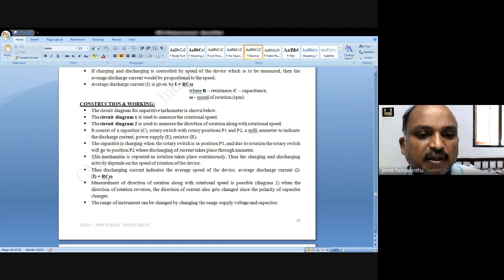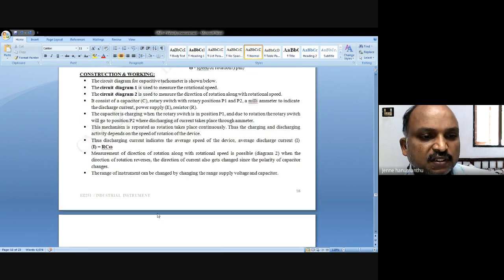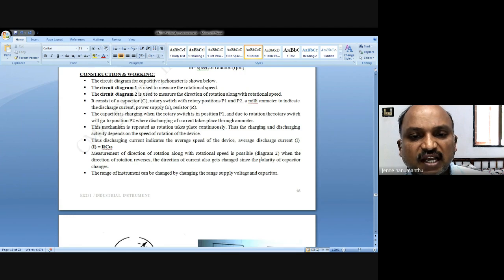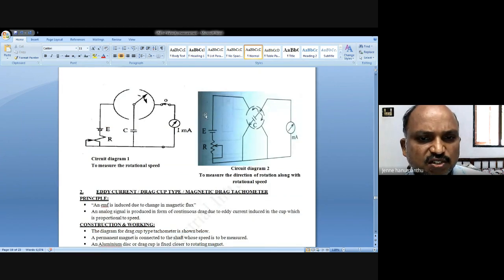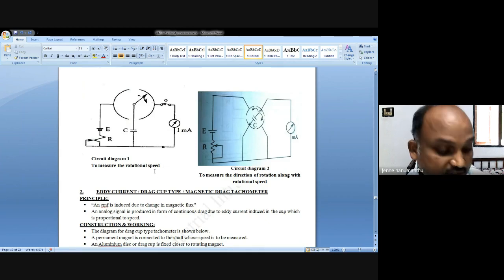C is the capacitor value, and R is the resistance to be selected. Measurement of direction of rotation along with speed is possible in diagram 2. When the direction of rotation reverses, the direction of current also changes since the polarity of the capacitor changes. The range of the instrument can be changed by changing the supply voltage and capacitance. With this structure, we can measure the speed with the capacitive tachometer.